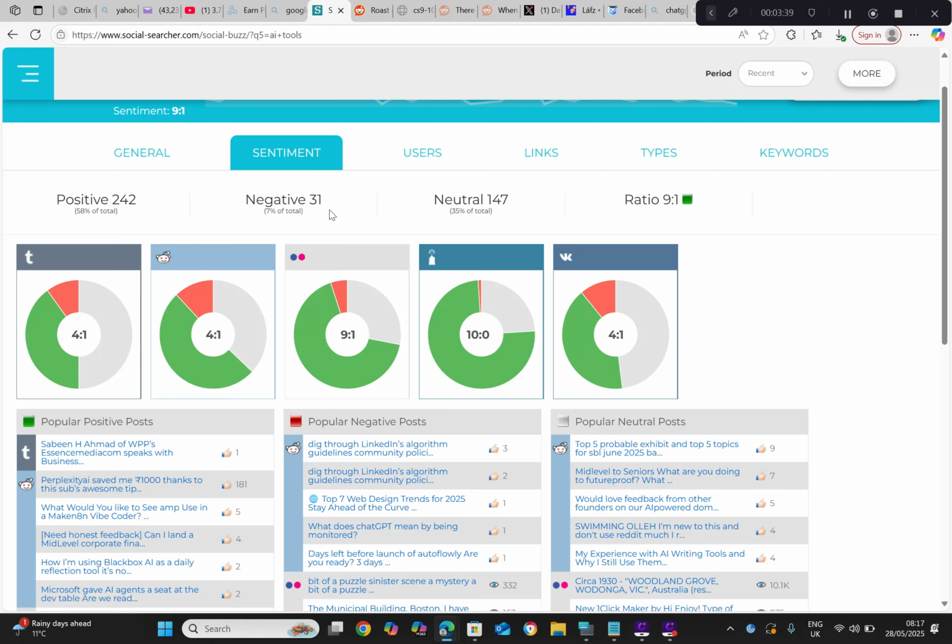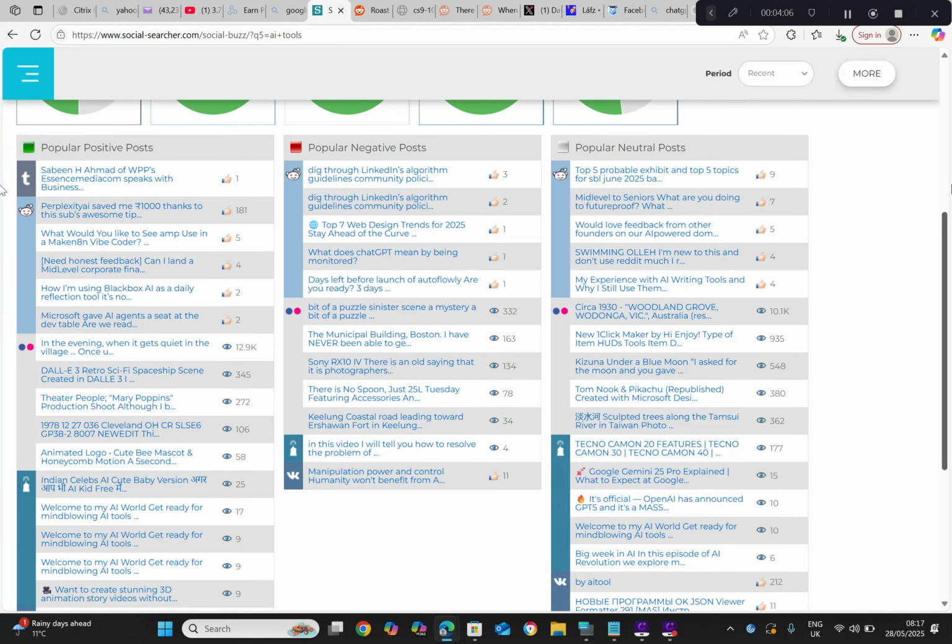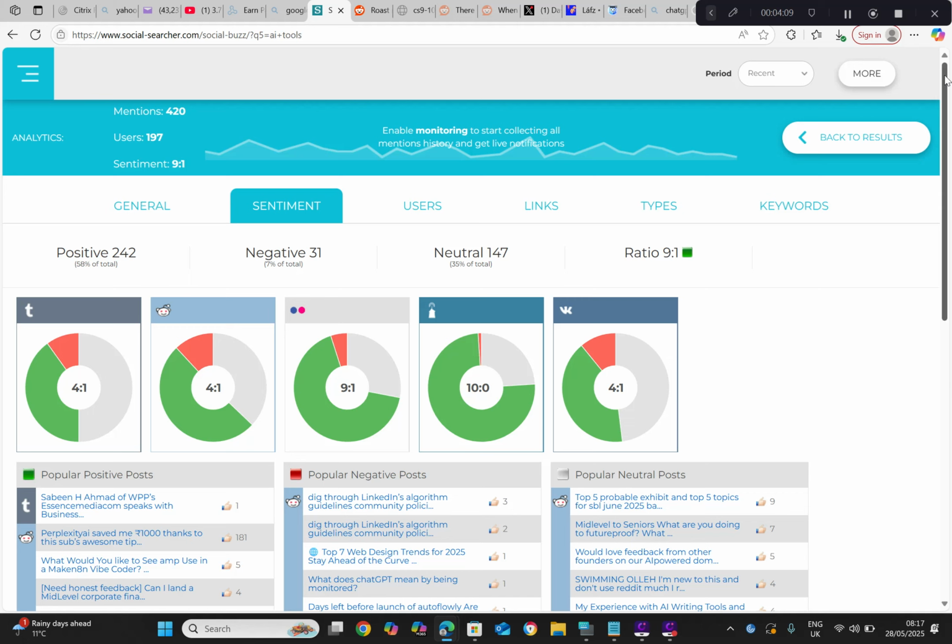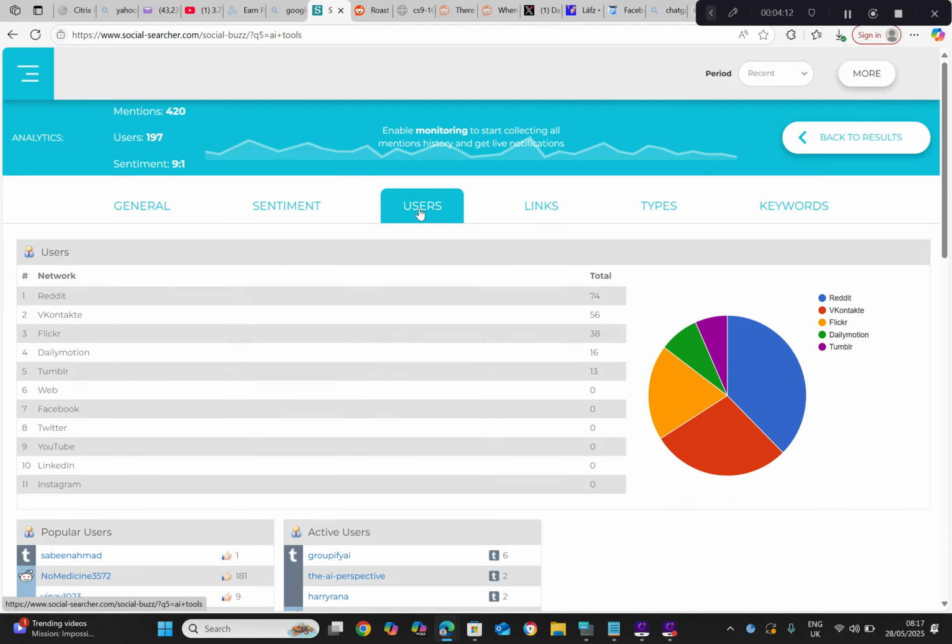And then the sentiment is telling you what sites it's doing well on. So the red is like negative, and that is Flickr, I think. It doesn't actually tell us there. Flickr, and that's Tumblr. So it does relatively quite well. And if you click on, I'm not on Tumblr at the moment, but you can click on these posts to see what they're producing, and then it tells us the users. It's mainly on Reddit that it's coming from.